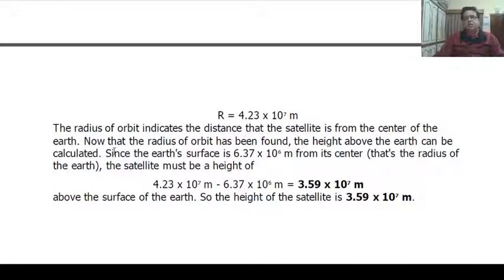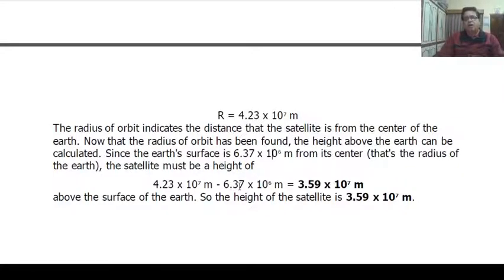Now that the radius of the orbit has been found, the height above the Earth can be calculated. We know that the Earth's surface is 6.37 into 10 raised to 6 meter from its center.